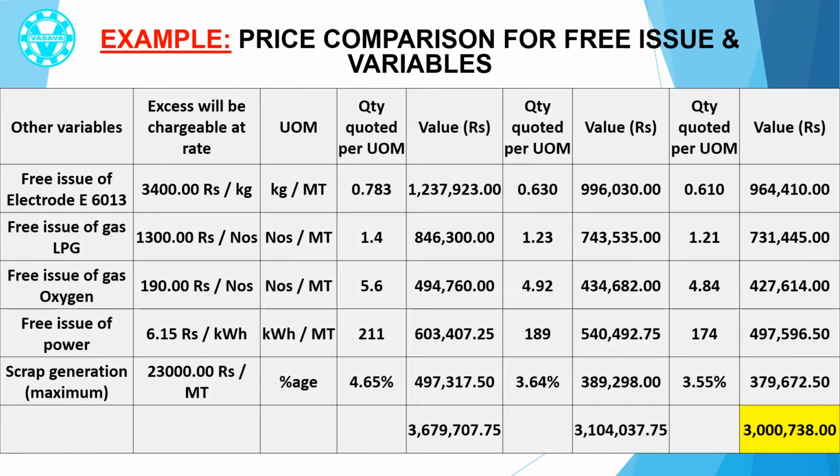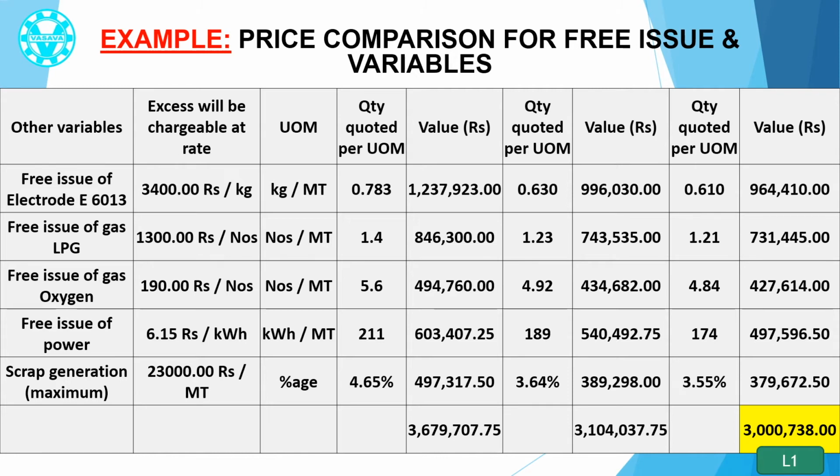In this case, we ask the contractors that the customer shall provide the consumables free issue, but let the contractor decide and quote what should be the upper limit. If it exceeds the upper limit provided by the contractor, then the additional cost will be recovered from the running bills of the contractor. The charges of additional free issue are also declared by the customer along with the tender.